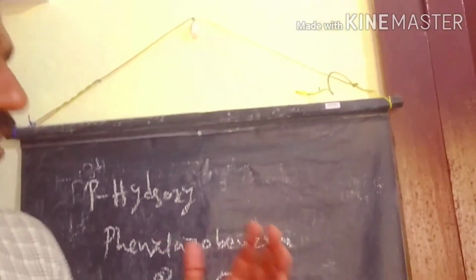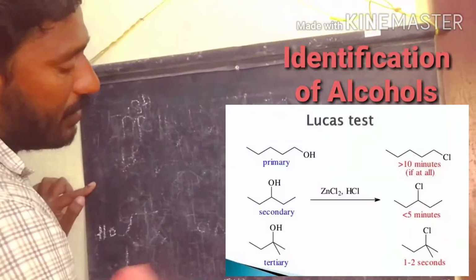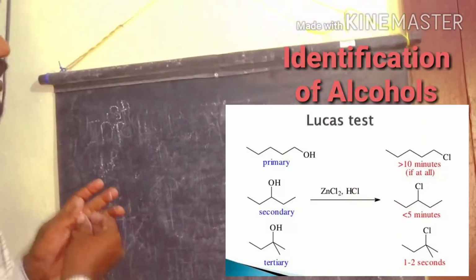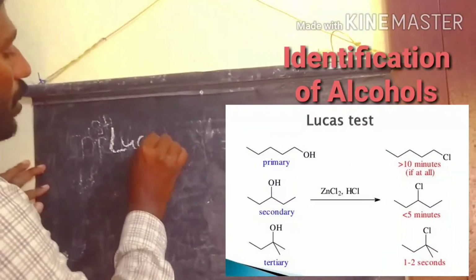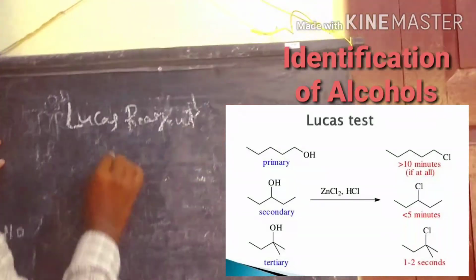These are the phenol-specific reactions we completed: the Reimer-Tiemann reaction, the Kolbe-Schmidt reaction, the Fries rearrangement, and lastly the diazonium coupling reaction. Now we discuss the identification of phenols and alcohols. How can you identify primary, secondary and tertiary alcohols? First of all, we use the Lucas reagent. So what is the Lucas reagent?